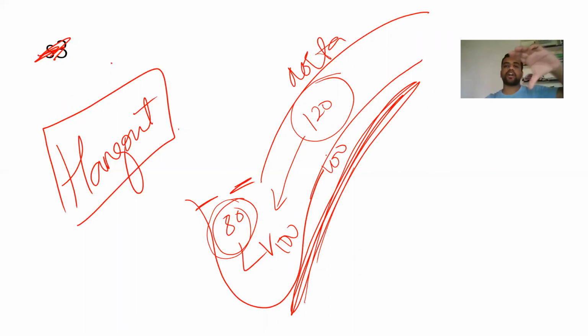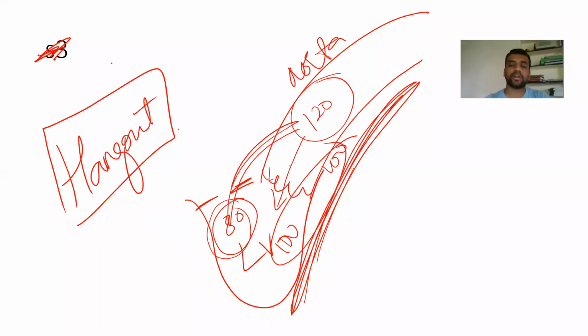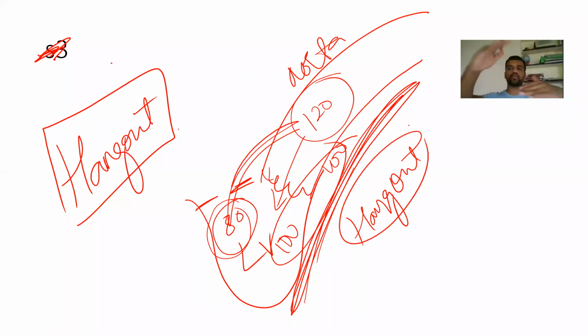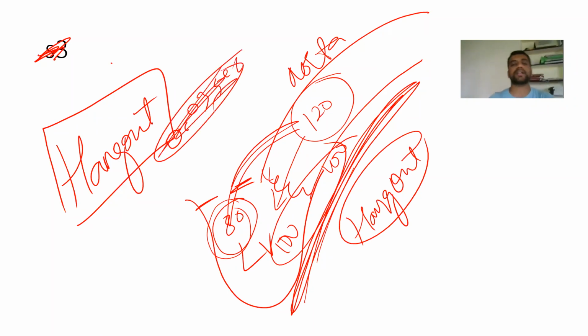But that is not going to happen. After the pressure difference has been sustained in a single column for a very slight delay, around point some seconds, I don't remember exactly, the AV valve is going to close to prevent the mixture of these two to cause 100. If there was no delay, it would have caused both mixture. So this is something called the hangout interval. That is the crossover of pressure. Even though there is a changeover of pressure between the two chambers, the valve is not closing. The time from changeover of the pressure to closing of the valve is something like 0.03 seconds. I don't remember exactly. That is a small duration which we are going to have.